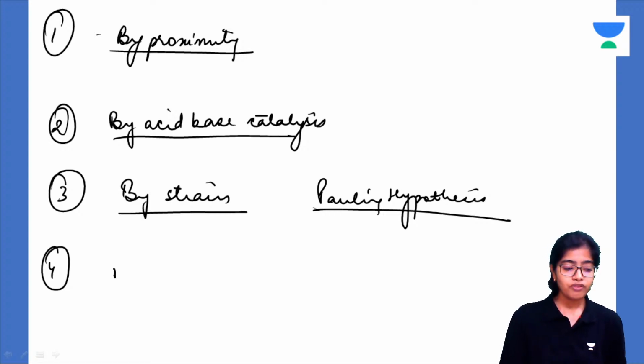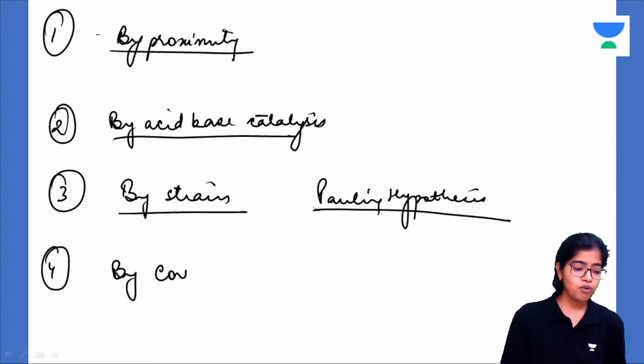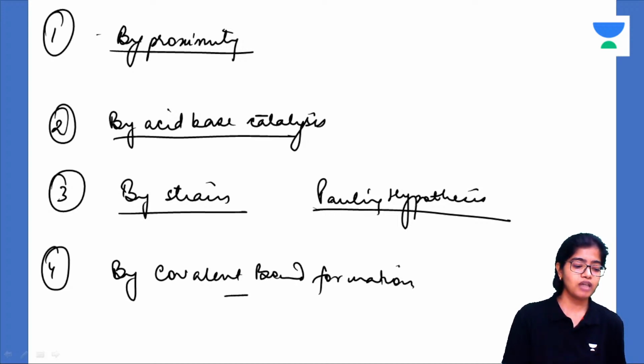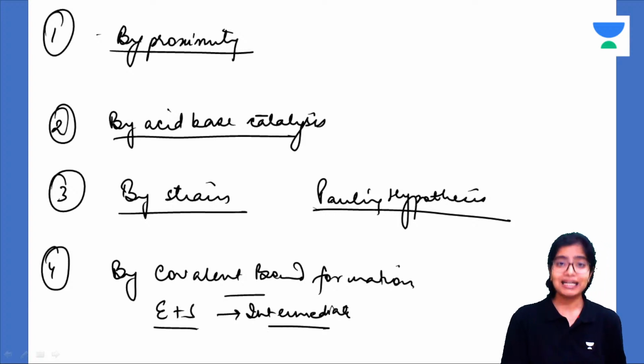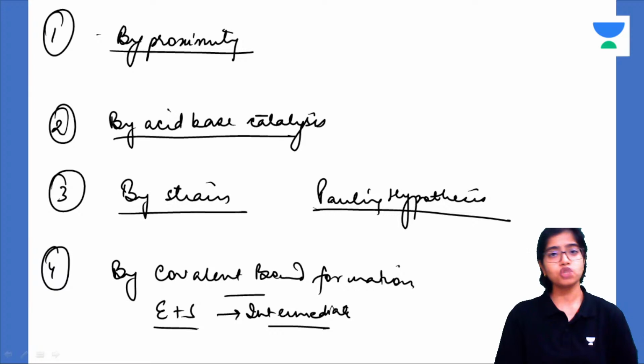And the fourth one, the most important one, is by covalent bond formation. What happens in this covalent bond formation is the enzyme and the substrate will form an intermediate. Now this intermediate has a lower activation energy. Activation energy is the energy required for the reaction to start.